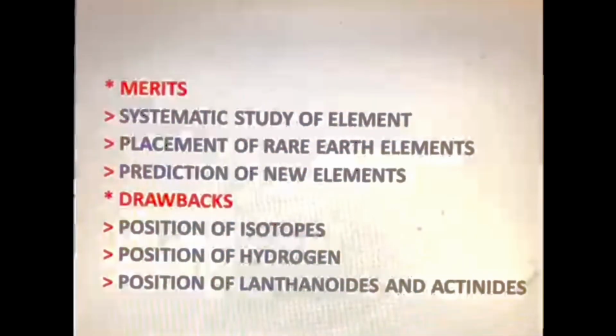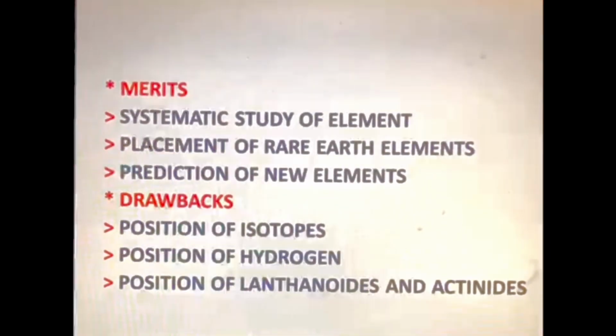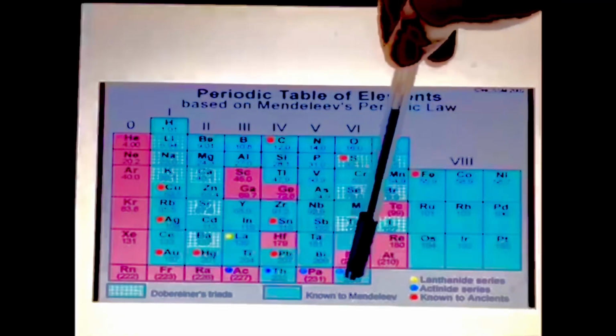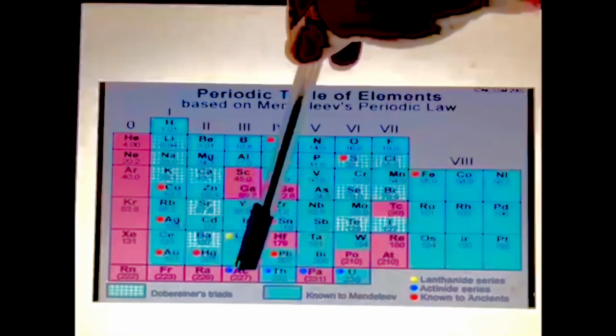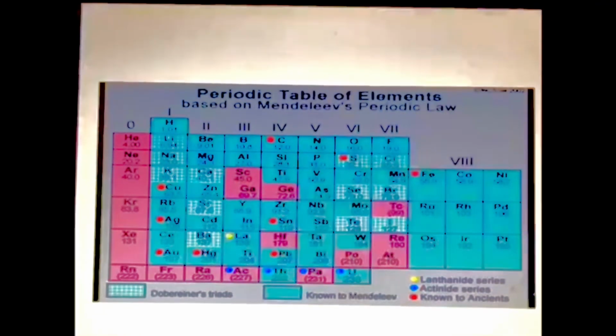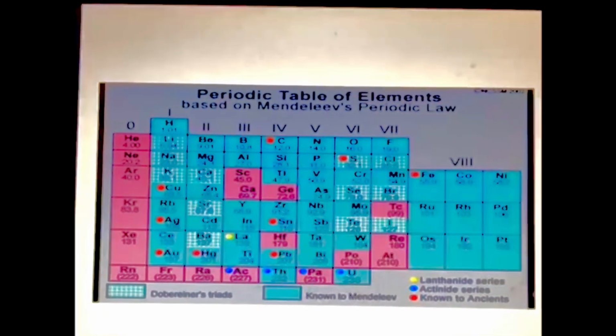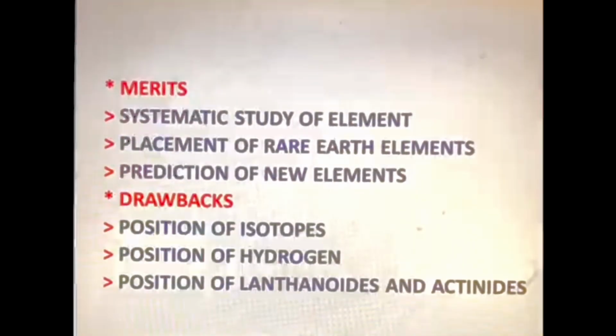Third demerit, position of lanthanides and actinides. Lanthanides and actinides are not together. Few lanthanides are in different groups, and lanthanides and actinides are in the same group. Few actinides are in different groups. So that was the demerit. Position of lanthanides and actinides is not defined.